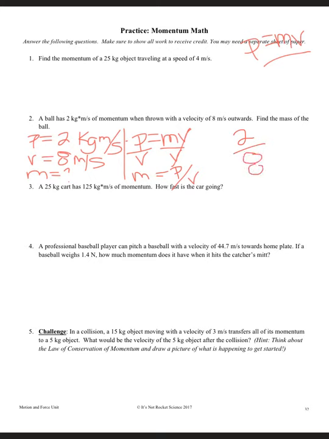So our mass is equal to 2 divided by 8, which is 0.25, and mass is in kilograms. So it's 0.25 kilograms. That's number 2. So there's 5 problems. I did number 2. I'm going to have you guys do the other 4. So go ahead and finish the next 4 up.